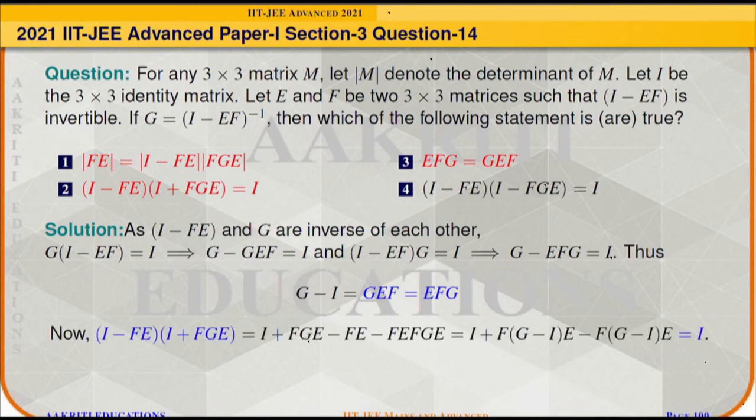Now, (I − FE)(I + FGE) will be equal to I + FGE − FE − FGE.